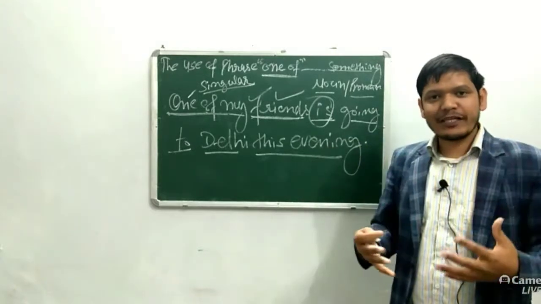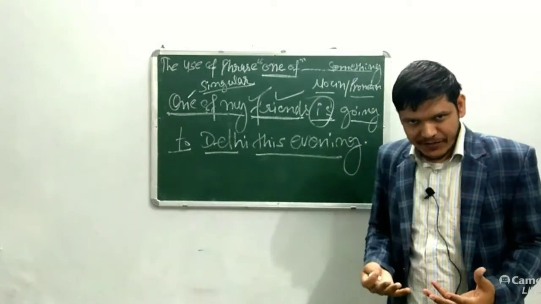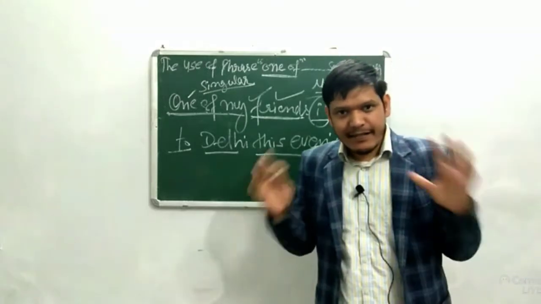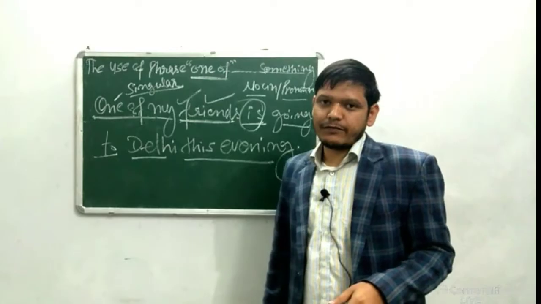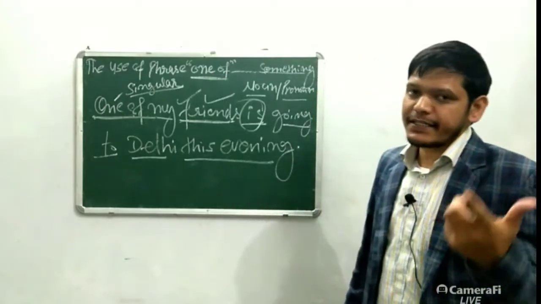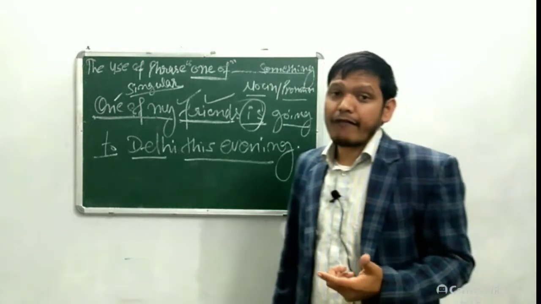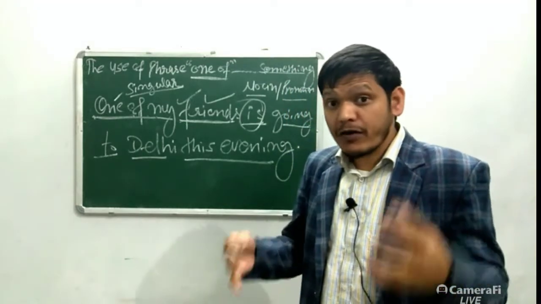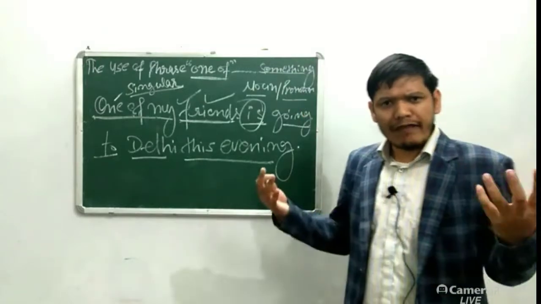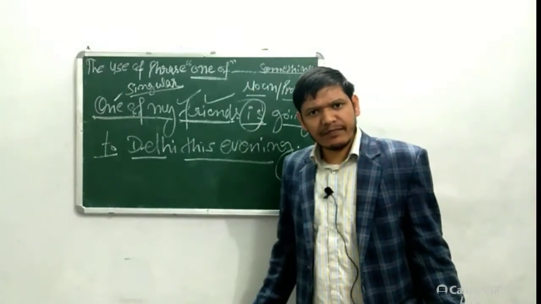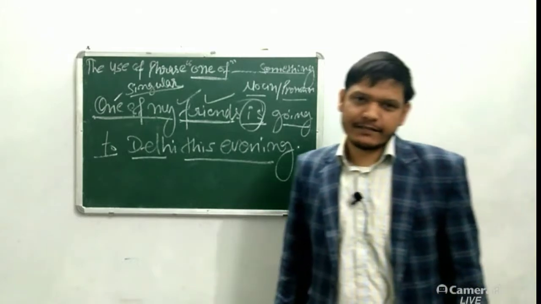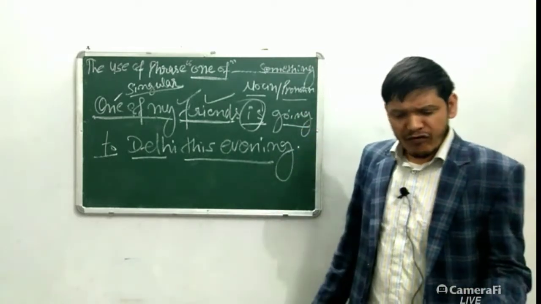Now practice this phrase with all tenses. For example, "One of my friends writes a good story." Fine, I am using it in present indefinite sense. And then after that, "One of my friends did not go to Delhi. One of my friends did not call me. And one of my friends will go to Australia next year. And then one of my friends was fighting."